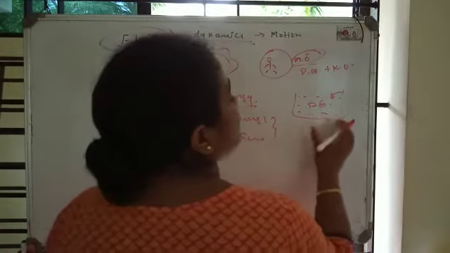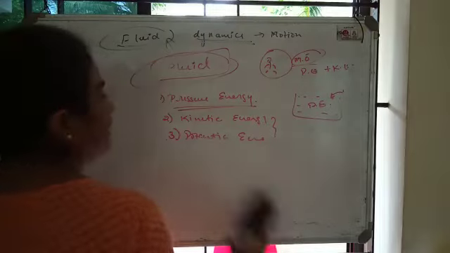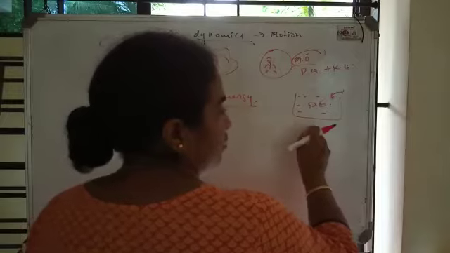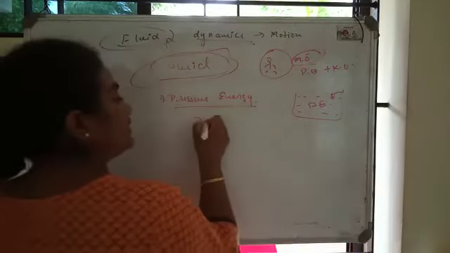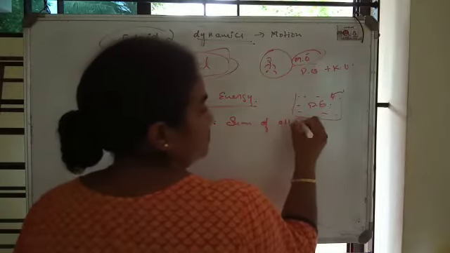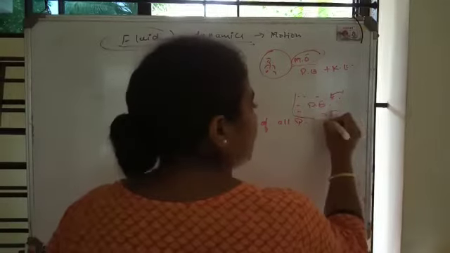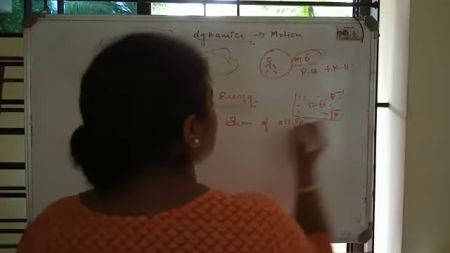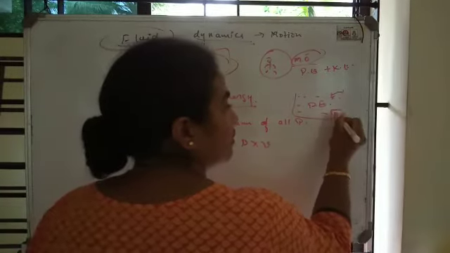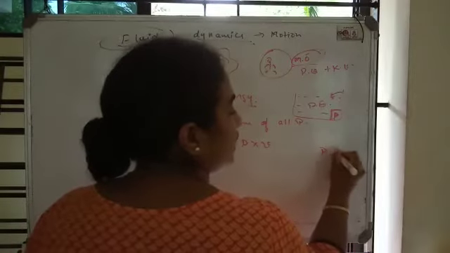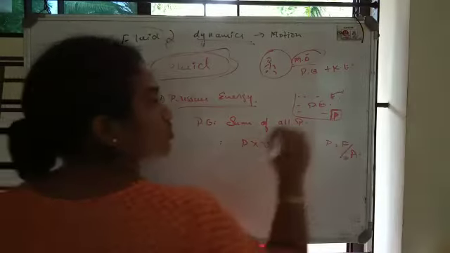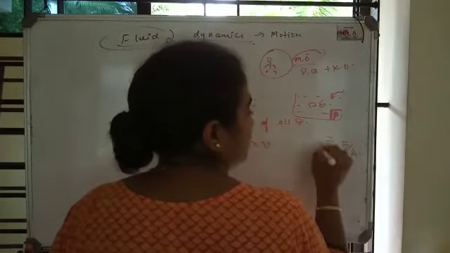Okay, so what will be the pressure energy created here? If we are considering the first energy, it will be the sum of all the pressures created here. The pressure energy will be equal to the sum of all pressures. If per unit the pressure is P, then the total will be pressure into volume, because pressure is force per unit area. The pressure will be per unit volume here.